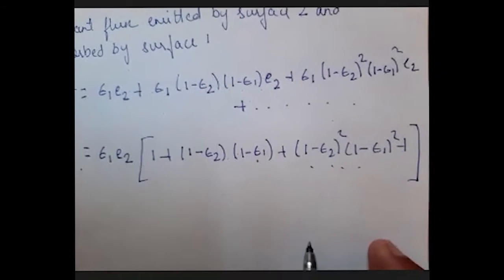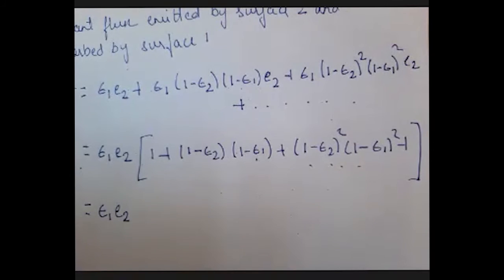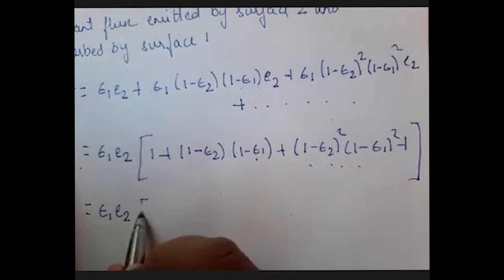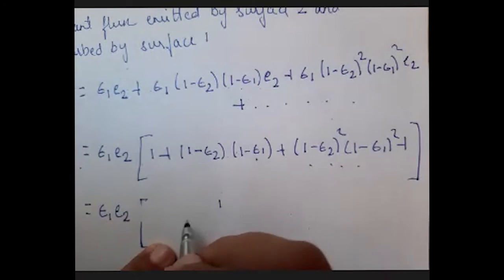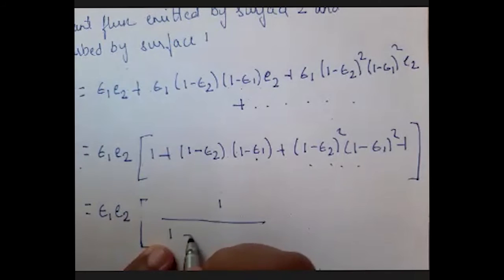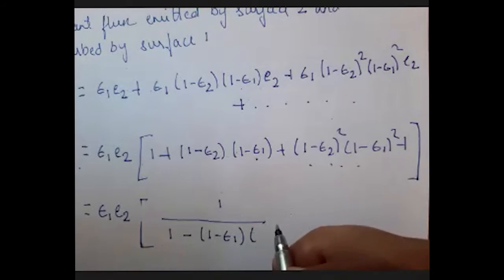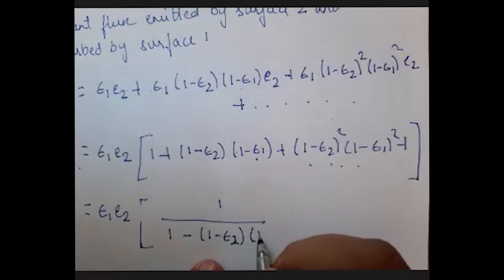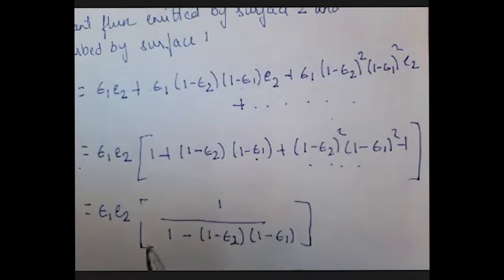When we come up with mathematics, it is epsilon 1 into E2 multiplied by the square bracket. This series can be converted to 1 upon 1 minus the first term. It is 1 minus epsilon 1 into 1 minus epsilon 2 into 1 minus epsilon 1. This series can be converted to this part.